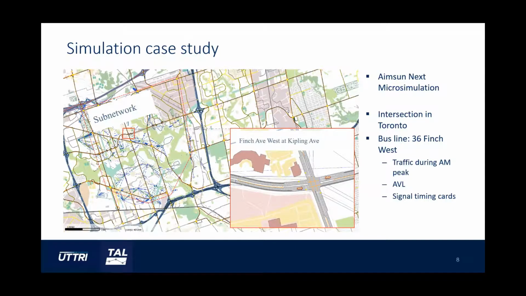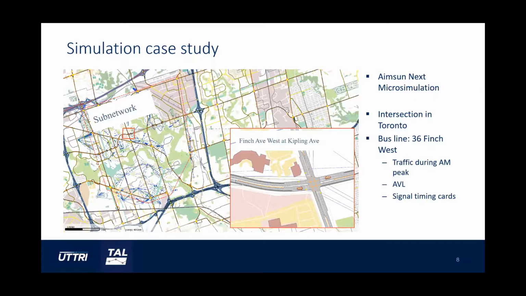We collected field data on traffic demand during AM peak and automated vehicle location data from TTC to calibrate traffic and transit performance. And all signals along the corridor are simulated based on signal timing cards provided by the City of Toronto. We trained and tested our two-way TSP at this intersection to see if the performance of this bus line is improved.